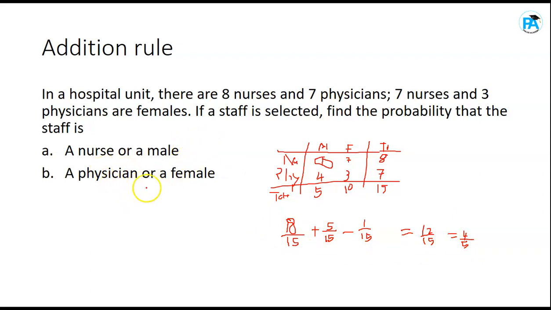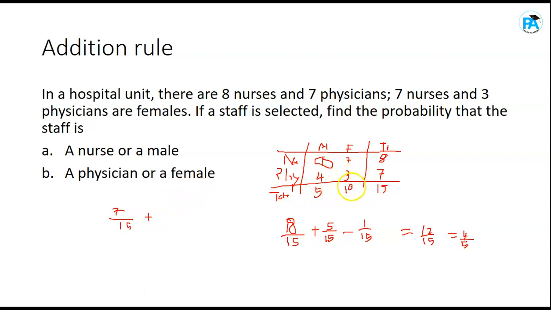Let's solve B. B says a physician or a female. So we are going to say probability of physician plus probability of female minus probability of physician intersection female, isn't it? So what's the probability of physicians? Meaning total number of physicians, which is 7, over the sample space, which is 15. Plus, what's the probability of female selection?